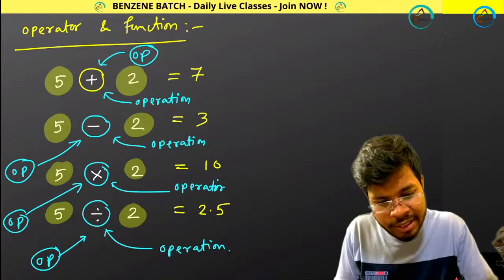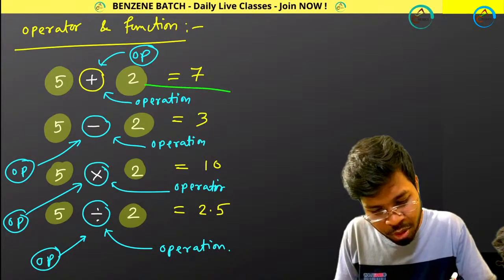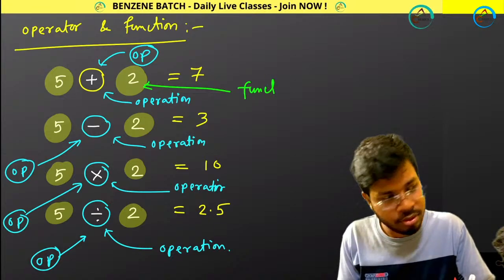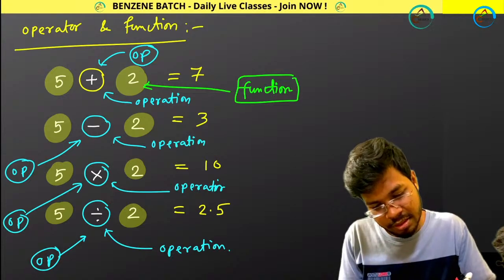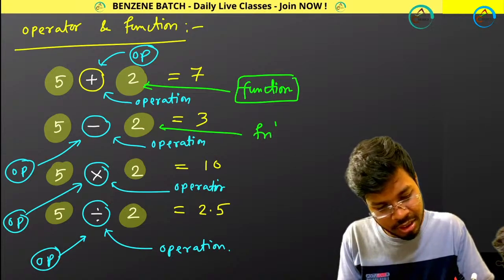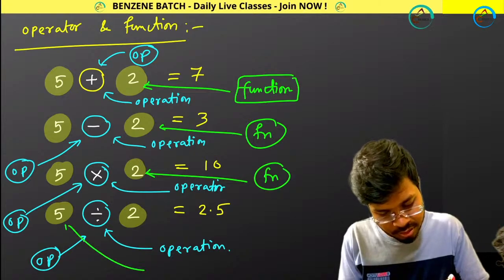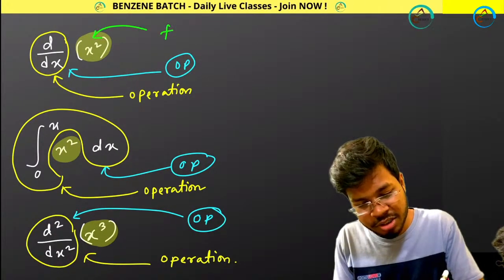In terms of mathematics, these are called functions. Got it? I am writing fn as a shortcut for function. Similarly, x square is your function.